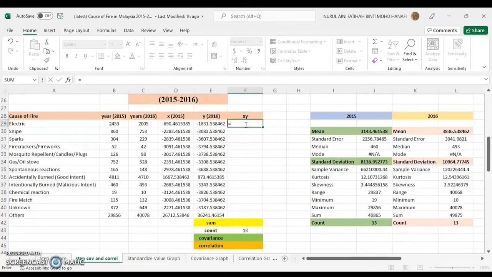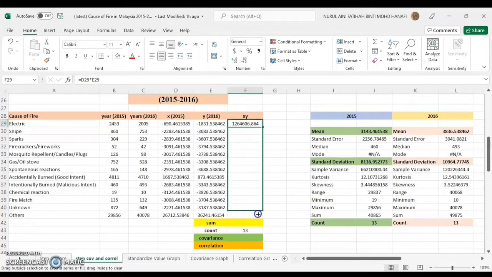To find the XY value, just click the X value and then multiply by the Y value and then enter. For XY, you don't have to put the dollar sign between these two values. And then drag it down.